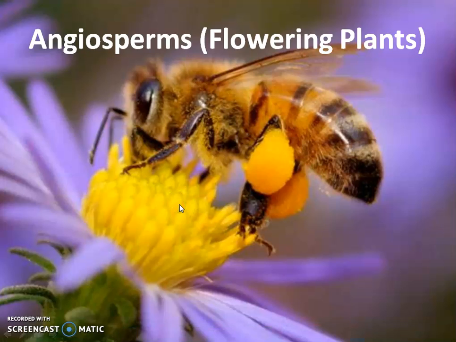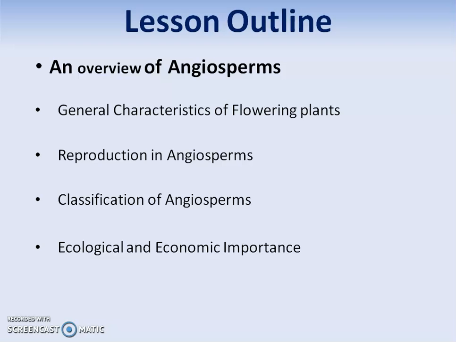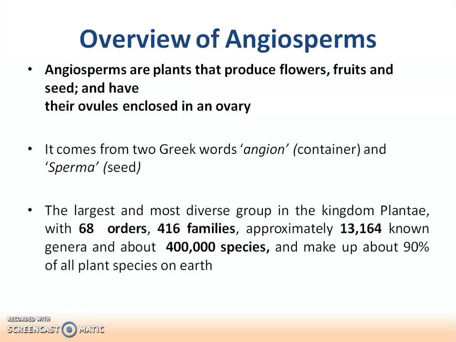We will start with the last part of this chapter, plant kingdom: angiosperms. Angiosperms are also called flowering plants, and in this lesson we will learn the general characteristics of angiosperms, their reproduction, their classification and their economic importance.